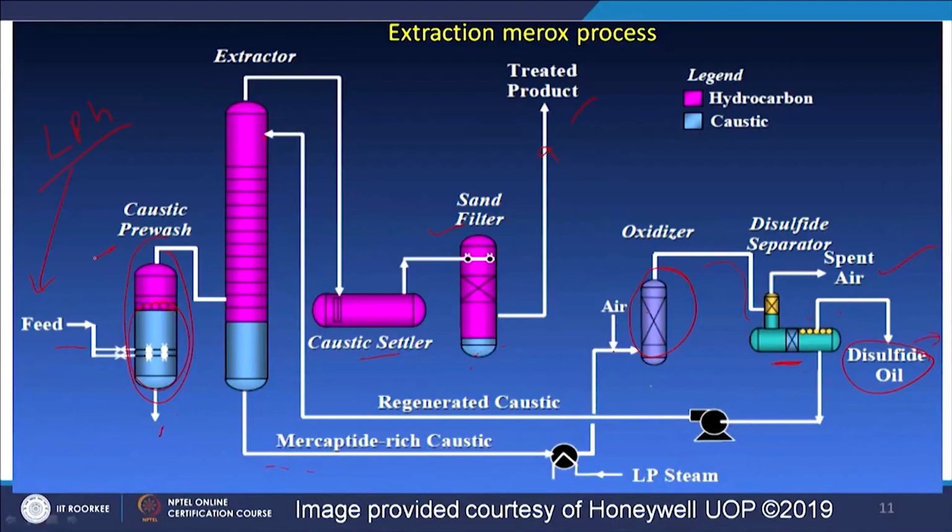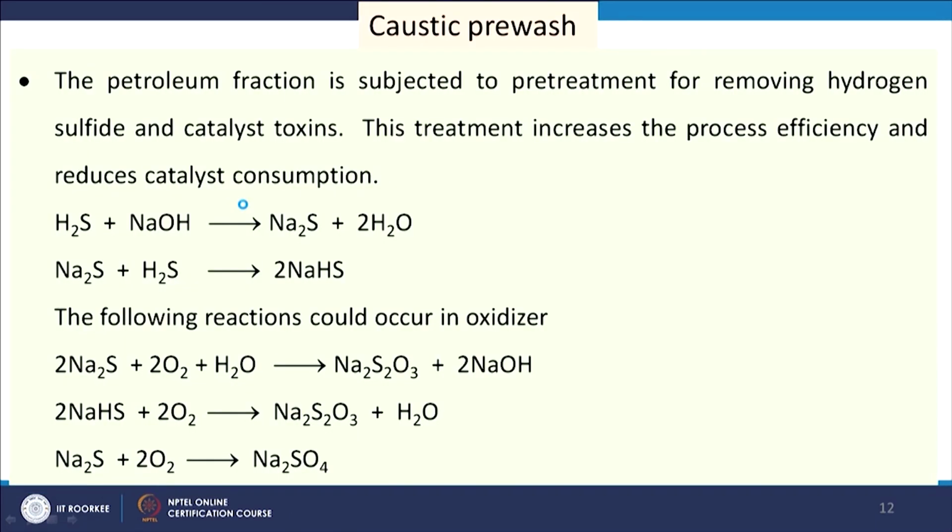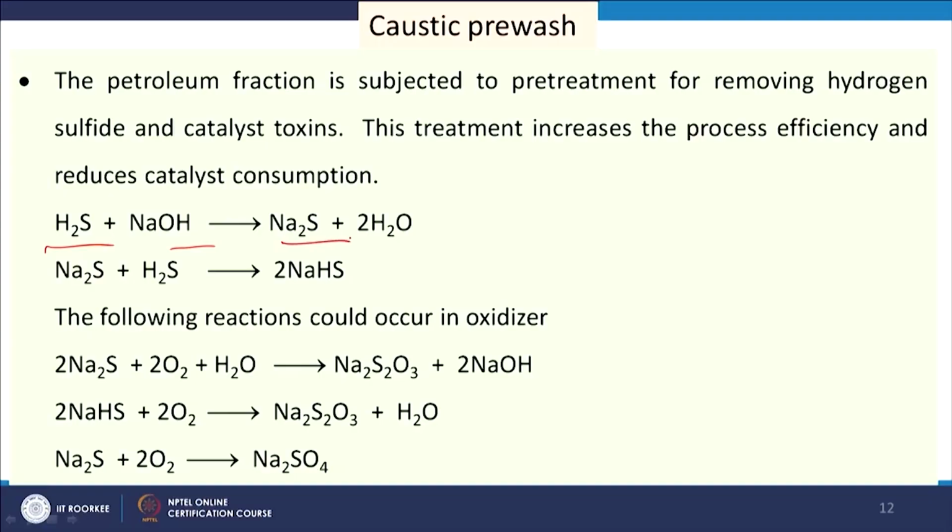Then in this process we see one is your caustic pre-wash, another is your oxidizer, these two very important steps apart from the extractor. In the pre-wash, our objective is to remove the inorganic sulfides, as I have mentioned. So, H2S plus NaOH forms Na2S plus 2H2O, and Na2S plus H2S gives 2NaSH.